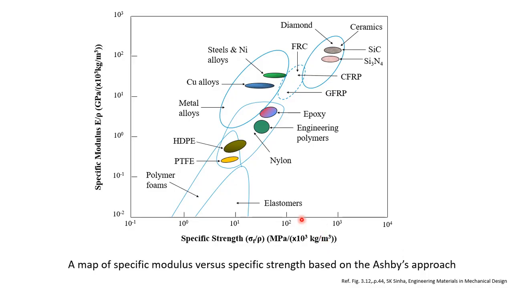On the other hand, however, if your concern is to find out materials which are of lower specific modulus or lower modulus and lower strength, then you might focus on this side. So in this case, materials are not of lightweight, but some other properties might be more important than lightness. So it all depends upon our requirements, whether lightness is important or not.